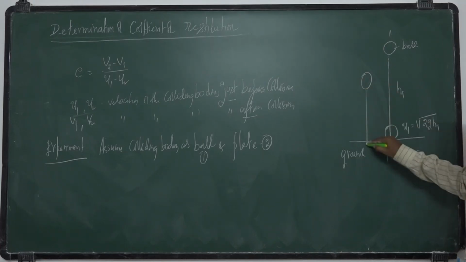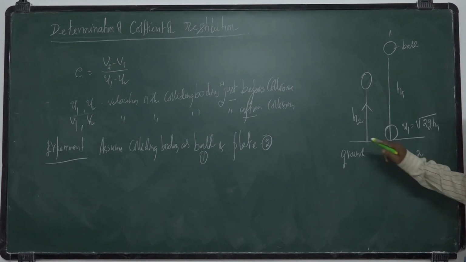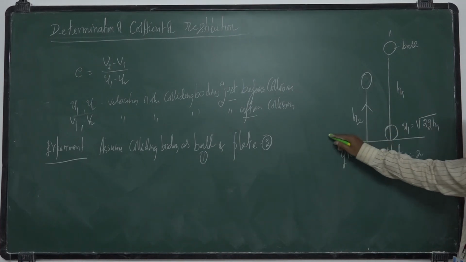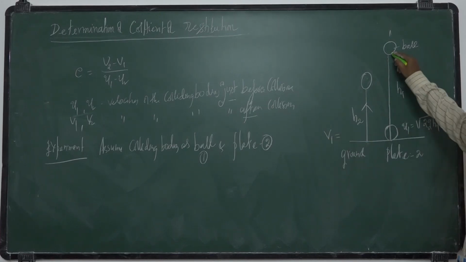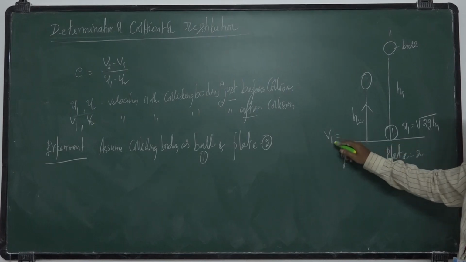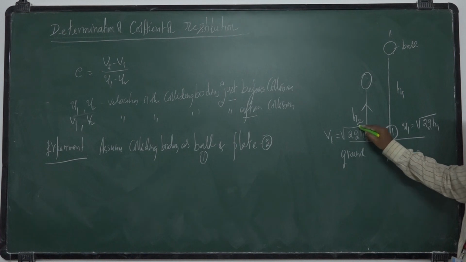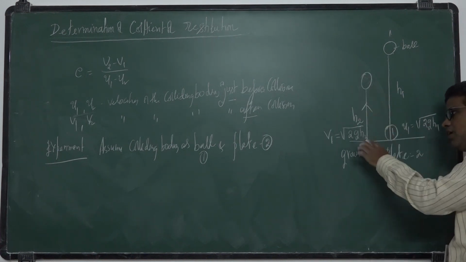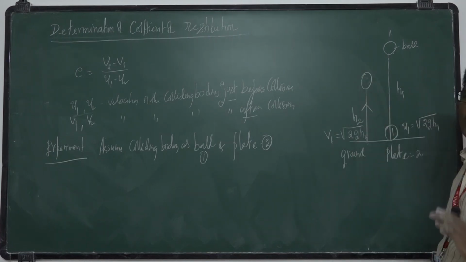After collision, the ball rises to a height, let it be h2. With what velocity will it rise after collision? The velocity of the ball after collision is square root of 2gh2, because after rising to height h2, it falls from the same height again, like a freely falling body.